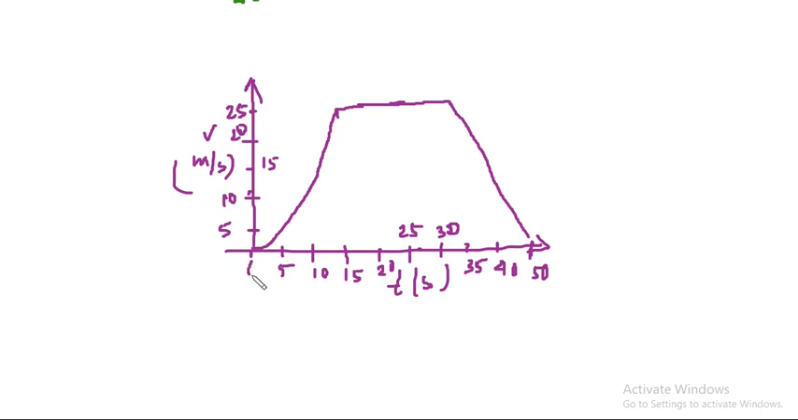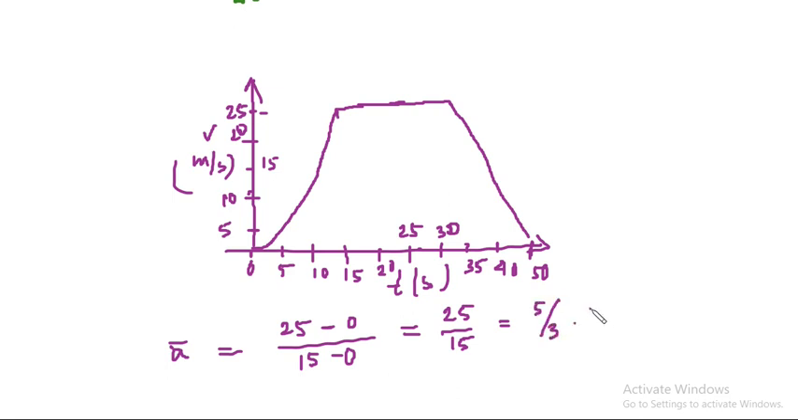So from 0 to 15 seconds, you can see that velocity is increasing, up to 25 meter per second. In this range from 0 to 15 second, average acceleration is (v2 minus v1) by (t2 minus t1), which is (25 minus 0) by (15 minus 0), so it is 25 by 15, that means 5 by 3 meter per second square. You can take any example.